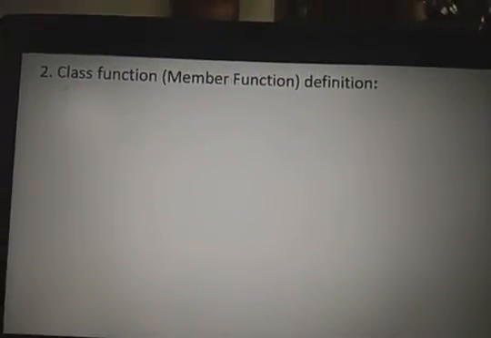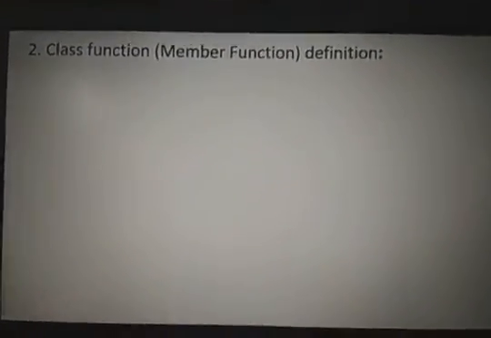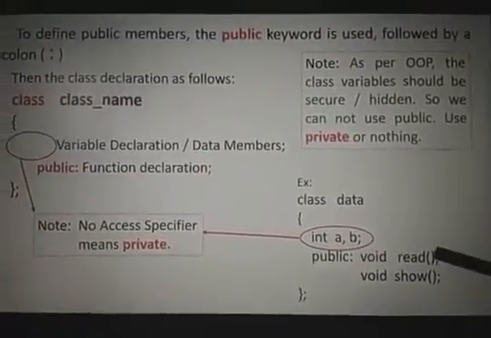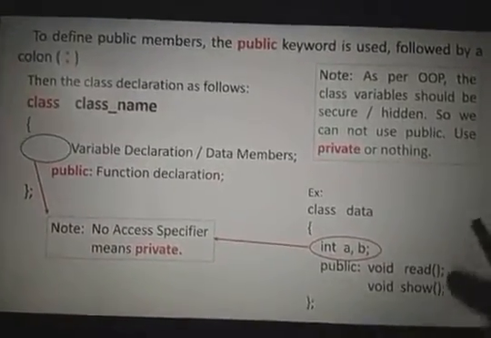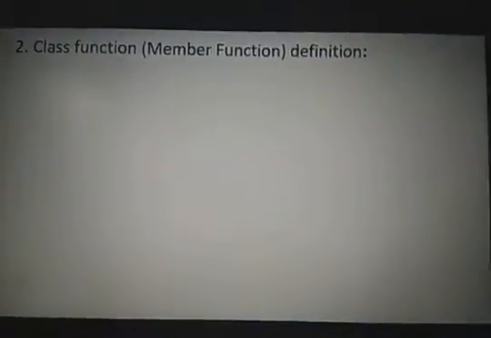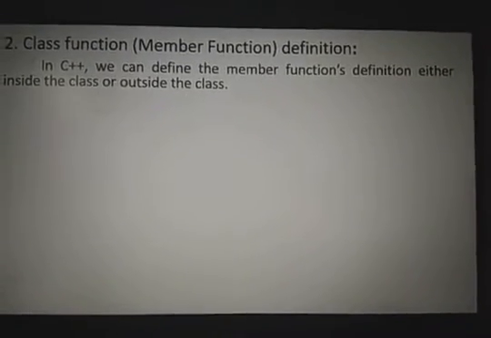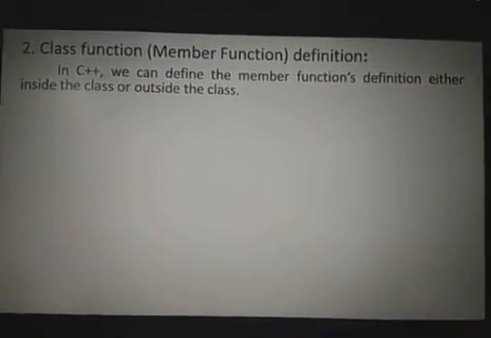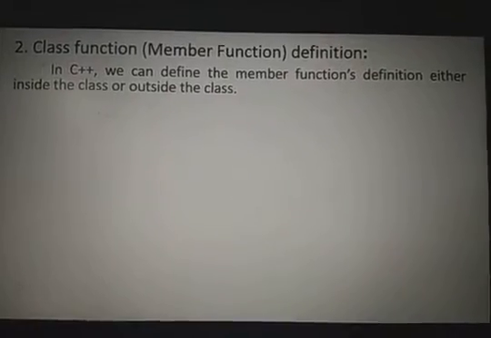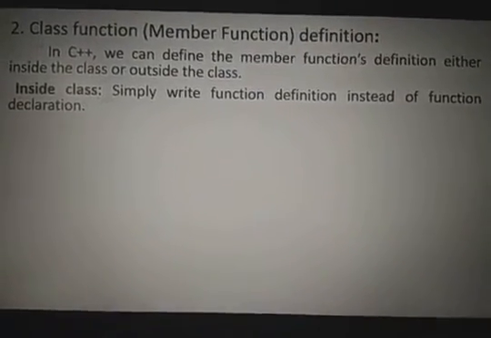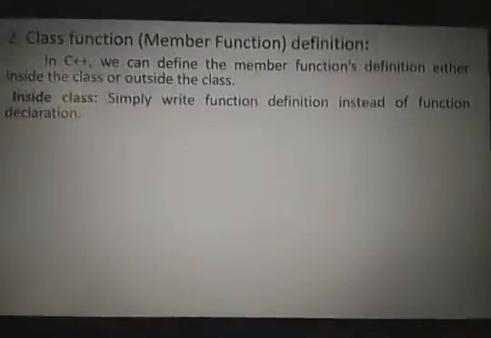After class declaration, the functions. So just now I declared here one read function, show function. What is the functionality? Functionality not available. So I want to define these functionalities, that is called the class function or member function definition. We can define these functions in two ways. One is inside the class, or outside the class. Inside the class means just instead of writing the function declaration, you can write the function definition.